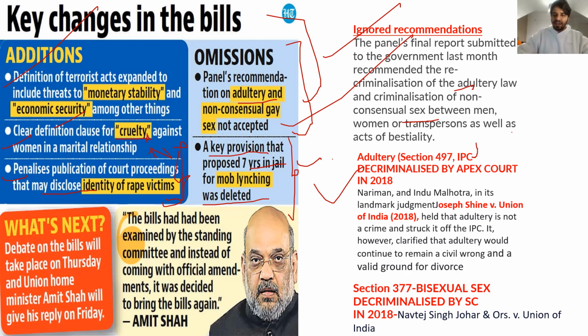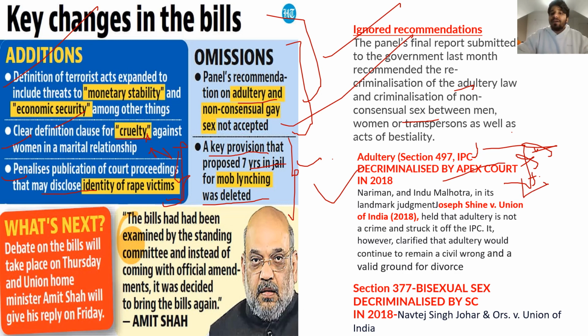So adultery means involving in a sexual relationship with someone else other than your actual partner, right? If you involve in sexual intercourse outside of your marriage, it is said to be adultery. Earlier, under IPC section 497, the women were not punished. Even if they indulged in such sexual relations, they were not punished. So this was seen to be a gender discriminatory law, because the women were not punished, but the man involved in the sexual activity was punished, right?